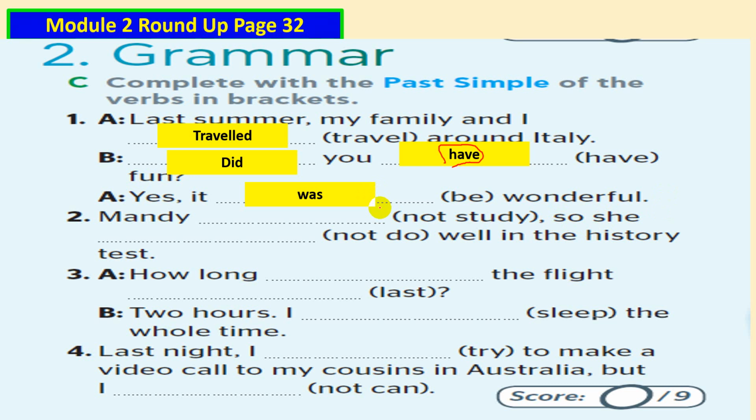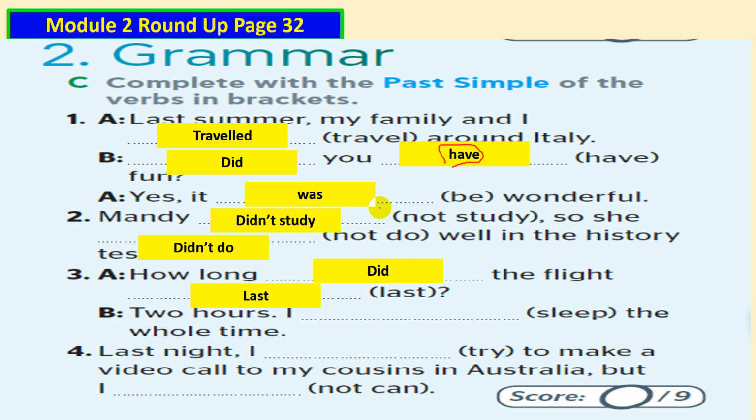Mandy, what do you think about this one? Not study, so she not do well in the history test. What do you think, Mandy? How can I form a negative sentence? By using did not study. So she didn't do well in the history test. Okay? How long the flight last? Think about this one. What can I use here to form a question? Yeah, how long did the flight last? So I use did to form a question and a negative.